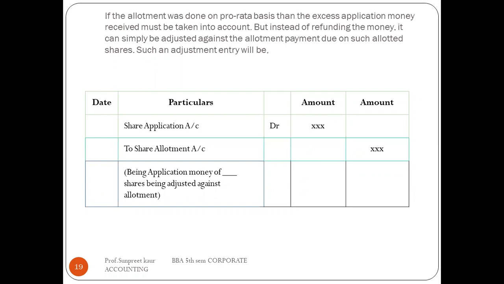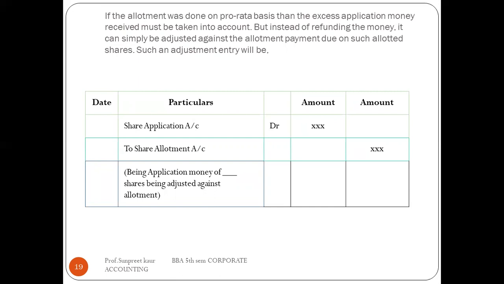If the allotment was done on a pro rata basis, then the excess application money received must be taken into account. That money is not refunded. It is simply adjusted against the allotment payment due on such allotted shares, right?